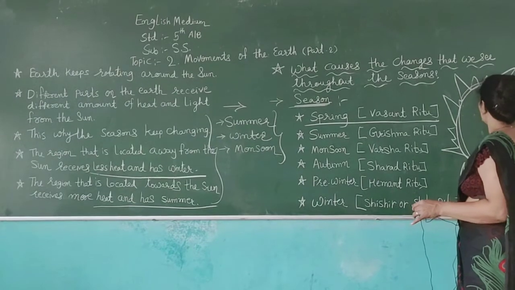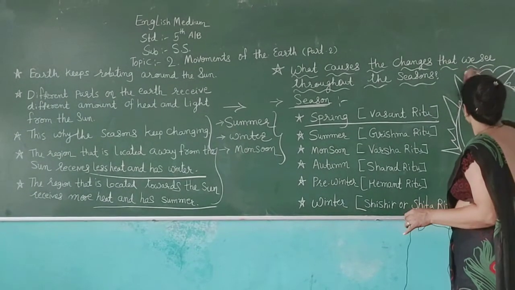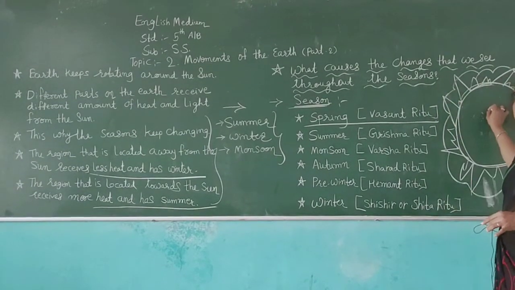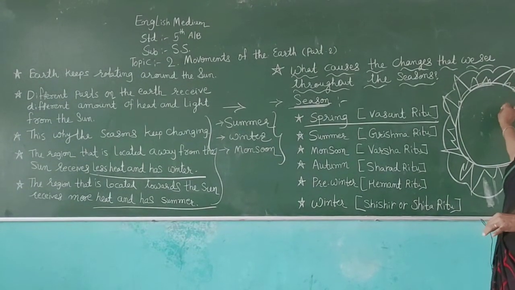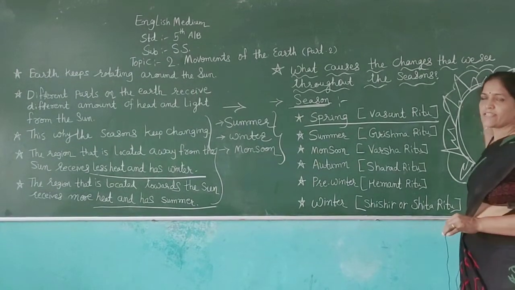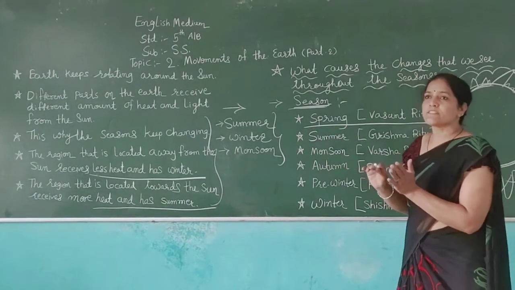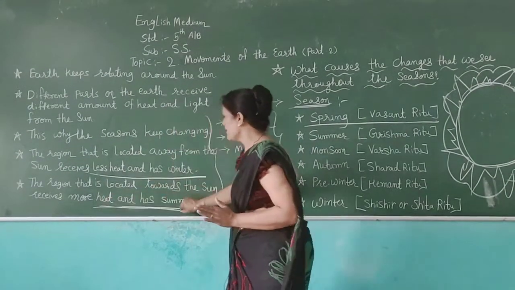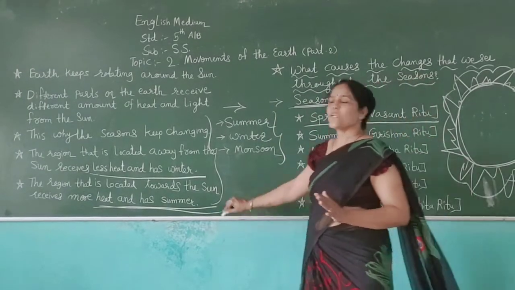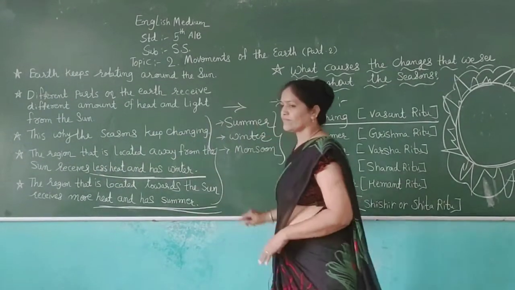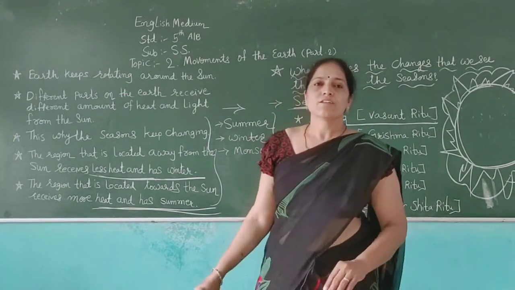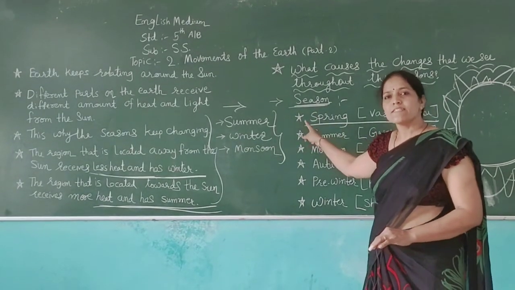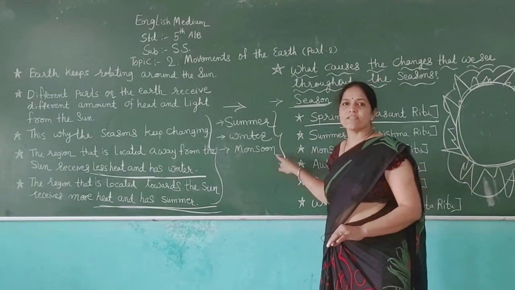When our earth moves towards the sun, these regions get more heat and have summer, and when another part of the earth gets less heat, it has winter. Today I am teaching you about seasons. There are three main seasons. Which are they? Summer, winter and monsoon.